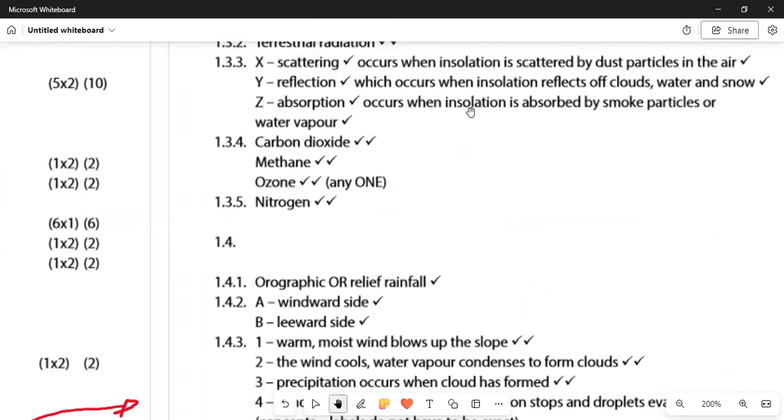It occurs when insolation is scattered by dust particles in the air. Y is reflection, which occurs when the insolation reflects off the cloud, water and snow. Then we've got Z, which is absorption. It occurs when the insolation is absorbed by small particles or water vapor.